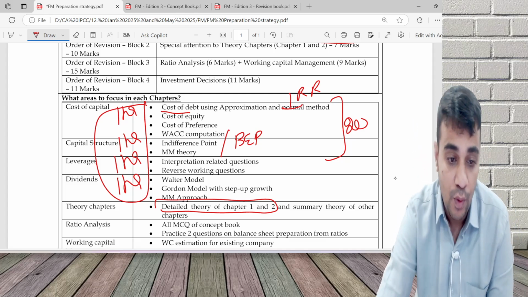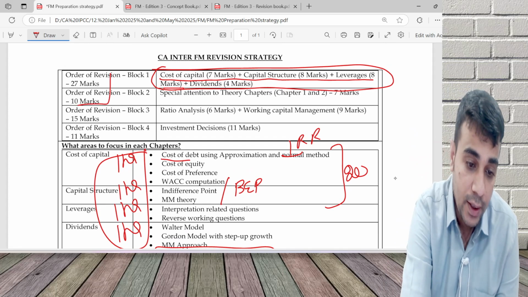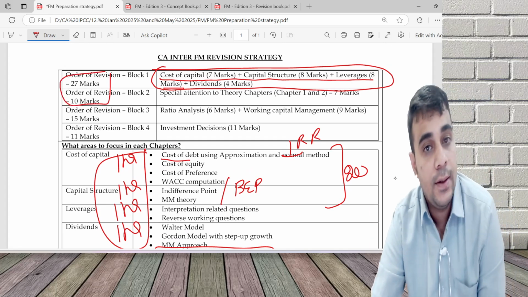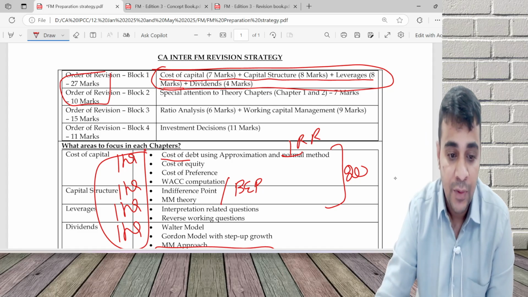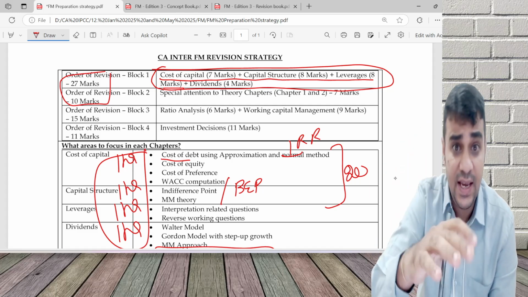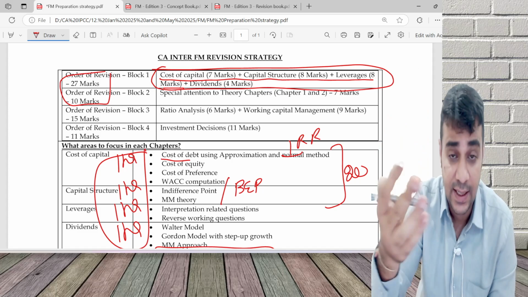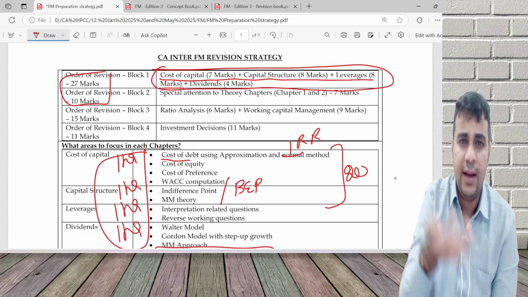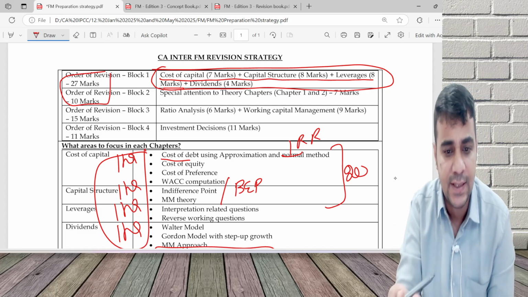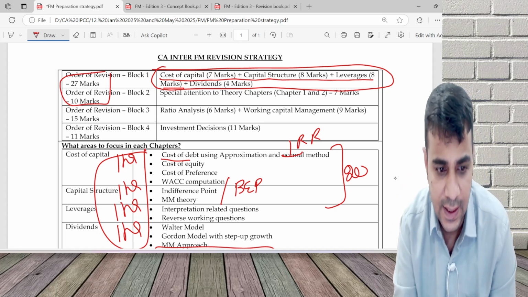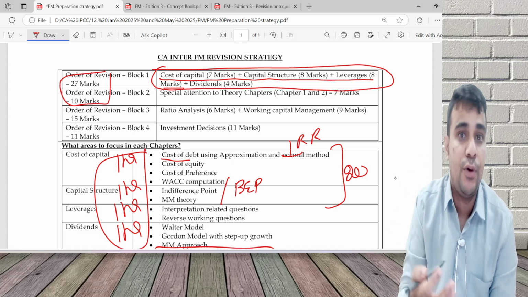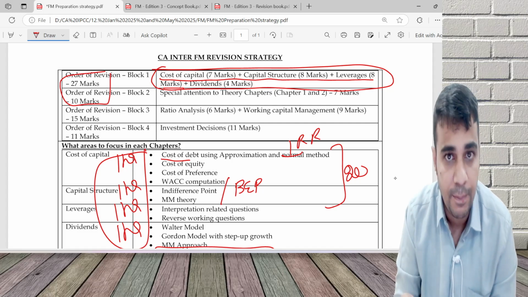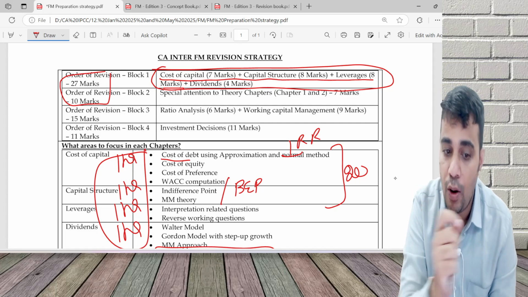What this ensures, you have pocketed 37 marks. You pocketed 37 marks. Now, this theory, as I said in SM also, as I said in costing also, you can do even the day before, on the day of exam. But SM you should read on the day of exam, because SM you have to remember and then reproduce in exam. So I would prefer you to read SM on the day of exam, and this theory you complete day before. Now comes the block 3 and block 4.